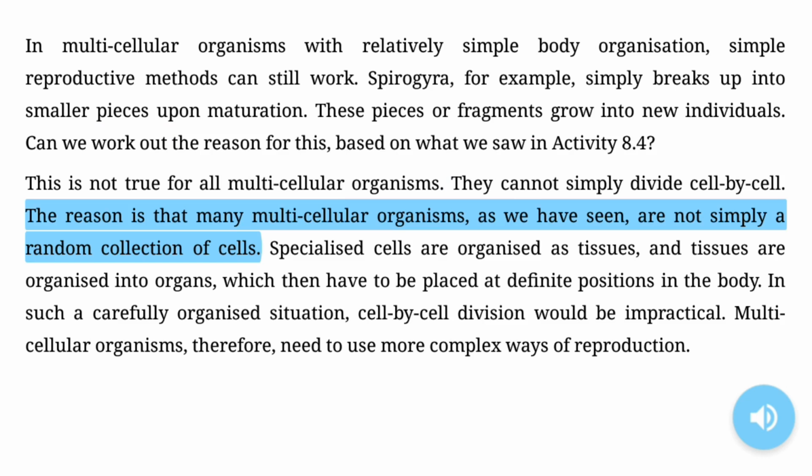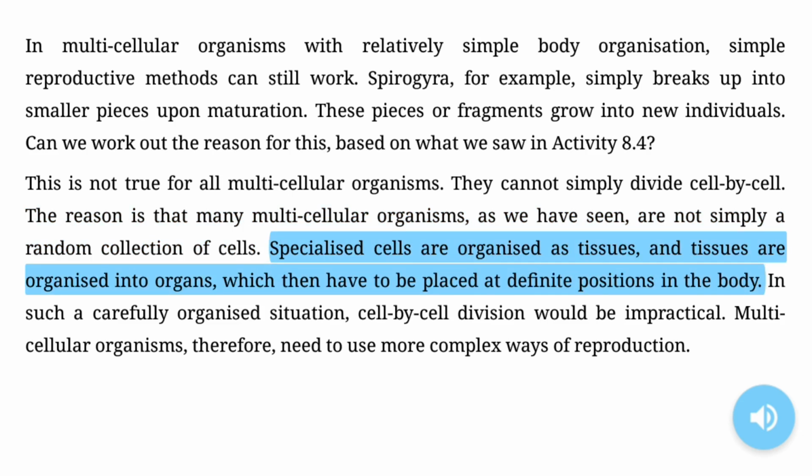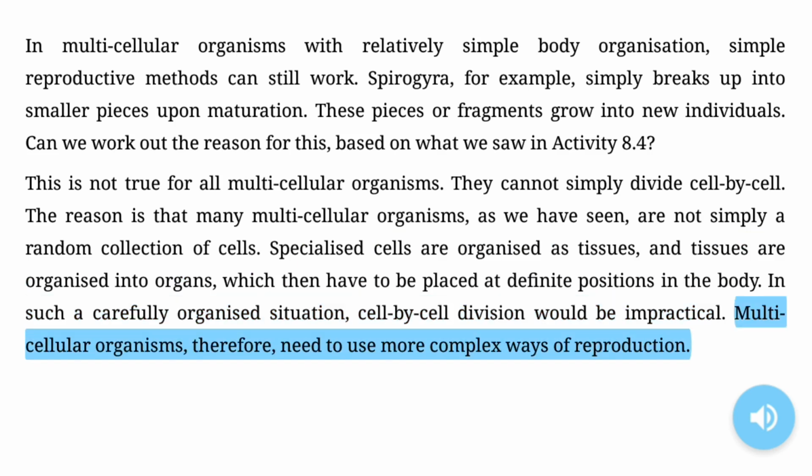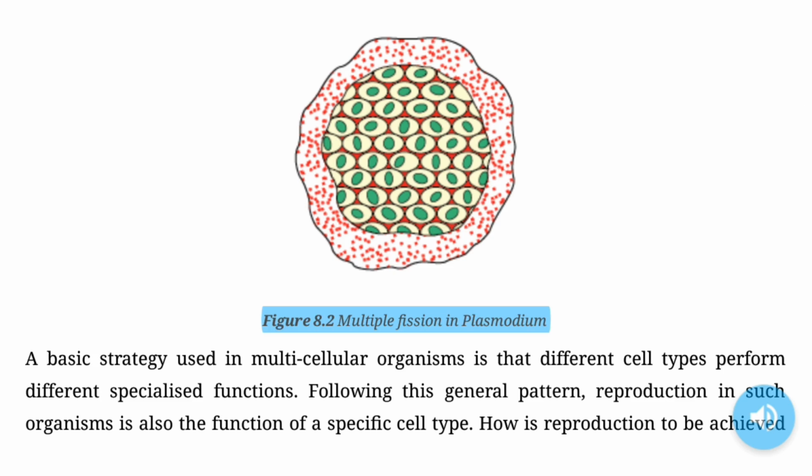The reason is that many multicellular organisms, as we have seen, are not simply a random collection of cells. Specialized cells are organized as tissues, and tissues are organized into organs, which then have to be placed at definite positions in the body. In such a carefully organized situation, cell-by-cell division would be impractical. Multicellular organisms, therefore, need to use more complex ways of reproduction. Figure 8.2 Multiple fission in Plasmodium.